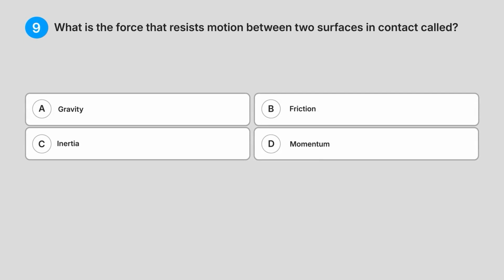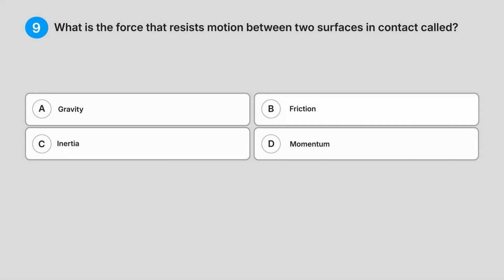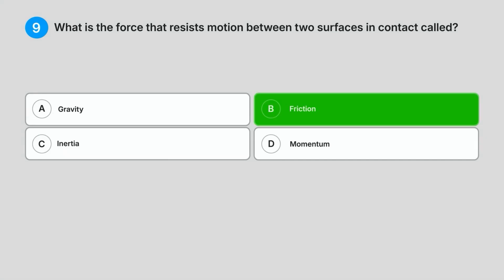Nine. What is the force that resists motion between two surfaces in contact called? A. Gravity. B. Friction. C. Inertia. D. Momentum. Do you know the answer? Correct answer, B. Friction.